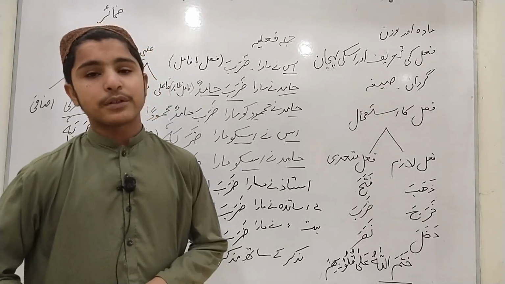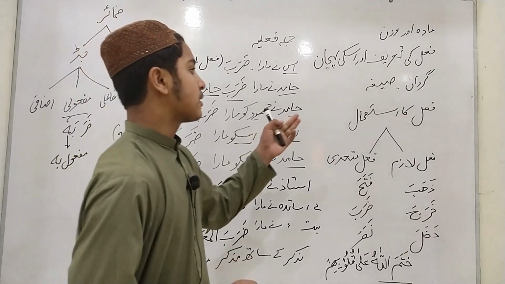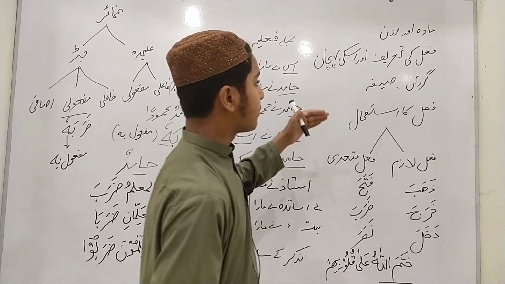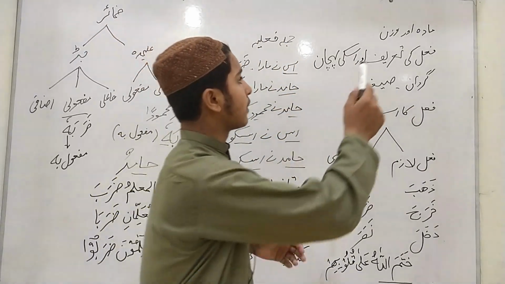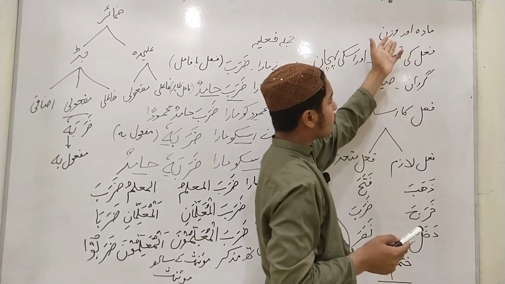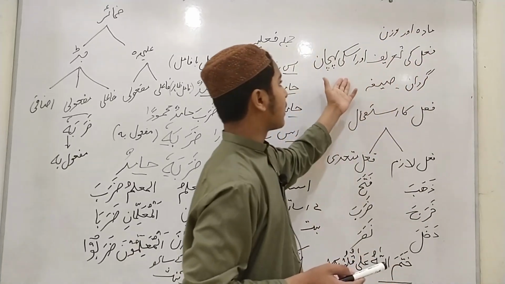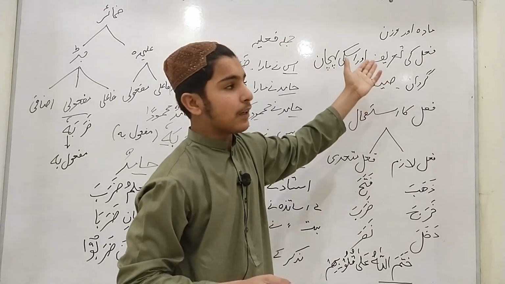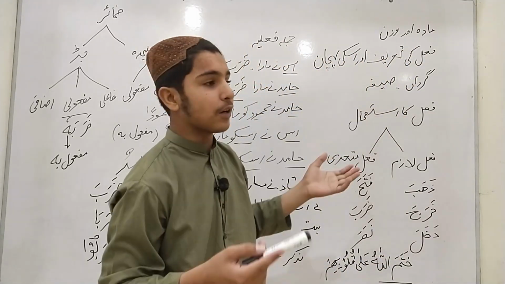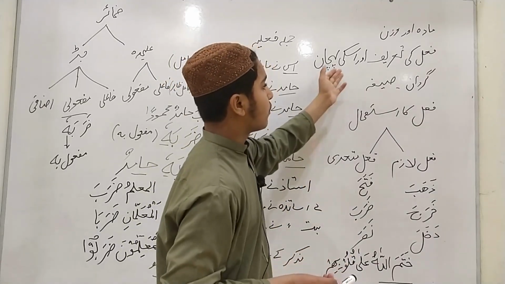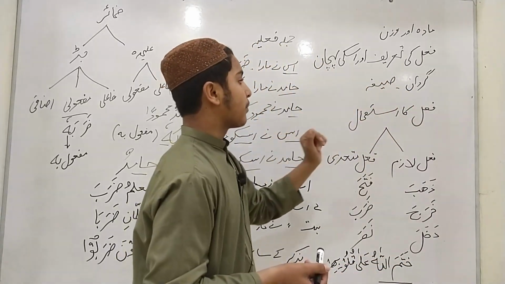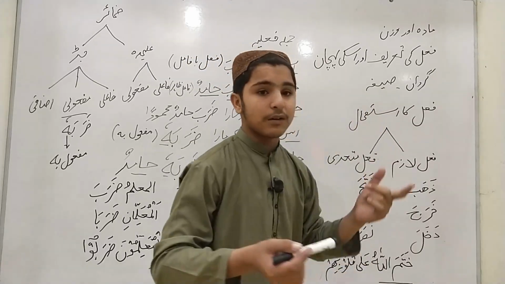Today our topic from Arabic grammar is fail ka istimal, the use of verb. In previous lectures we learned about mada and wazan, the root word and standard, fail ki tareef aur uski pehchan, the definition of verb and its identification in the Holy Quran, and then we learned about gardan and sigha, and today our topic is fail ka istimal, the use of verb.